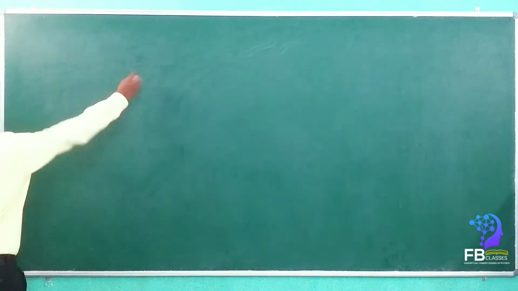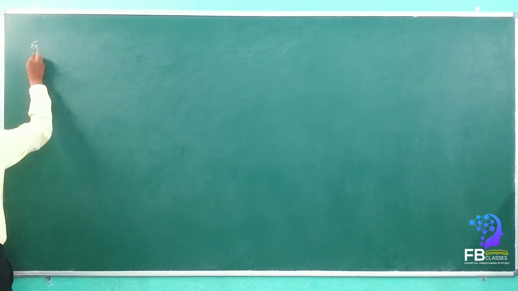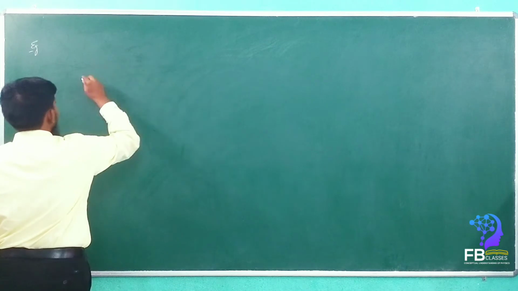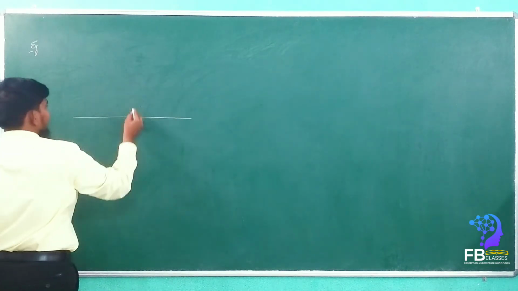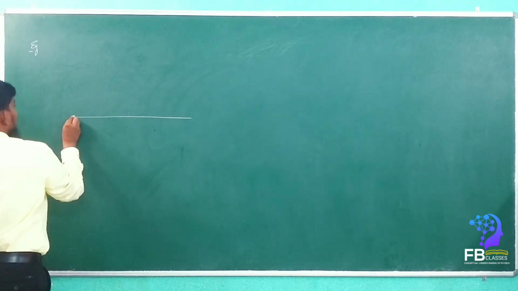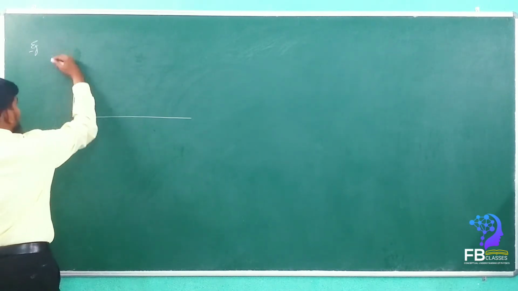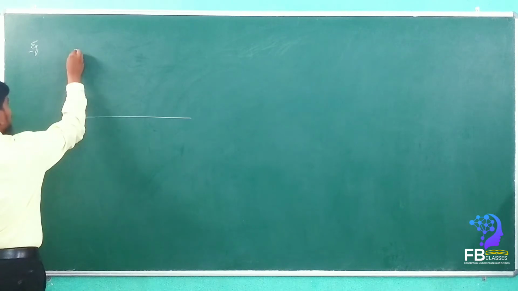See here. Let us consider there is an object of 2 meters height.